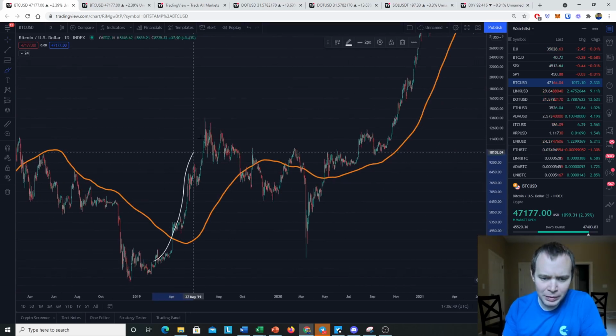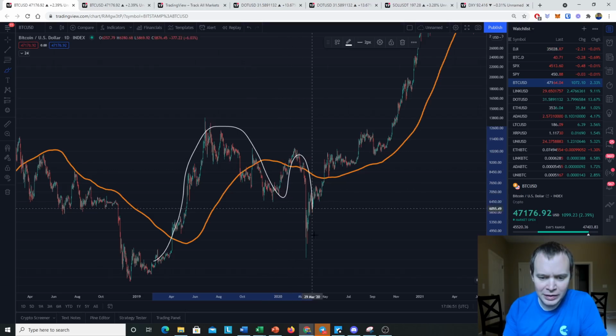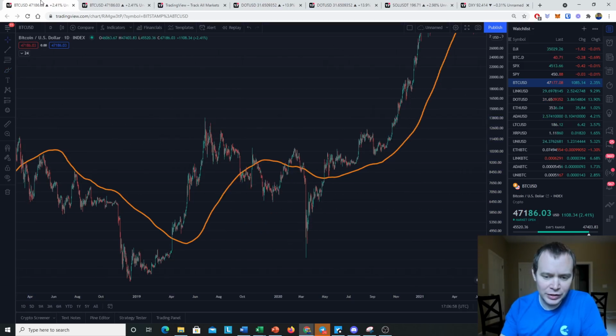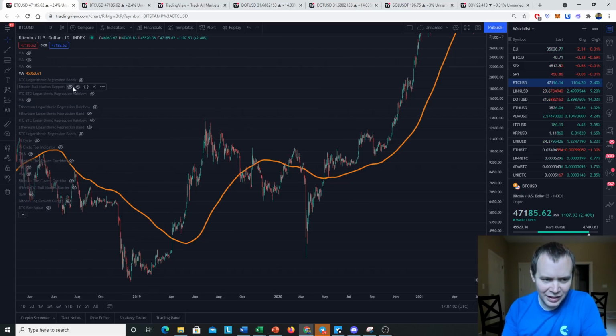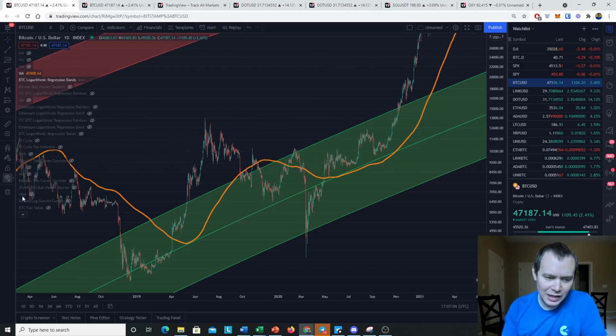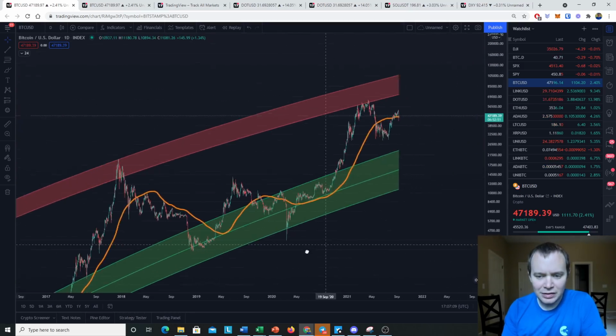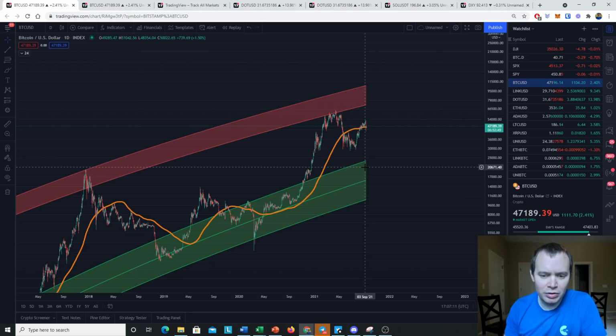You can see that we moved above it, and then we came back down below it, and then back above it, and then back below it, and then back above it again. And this was just more or less a long reaccumulation phase. Now, I would argue that this accumulation phase over here was less risky than it is today, okay? And a lot of people don't like it when I say that, but this was in the regression band. Okay, this one's not. This one's in sort of no man's land.